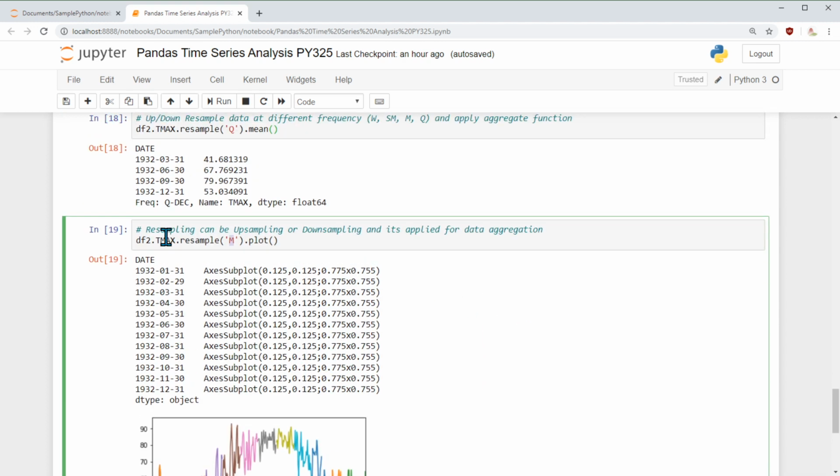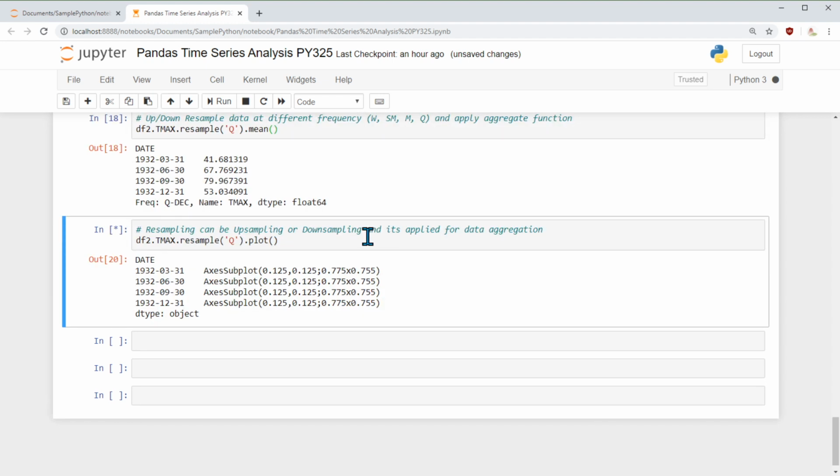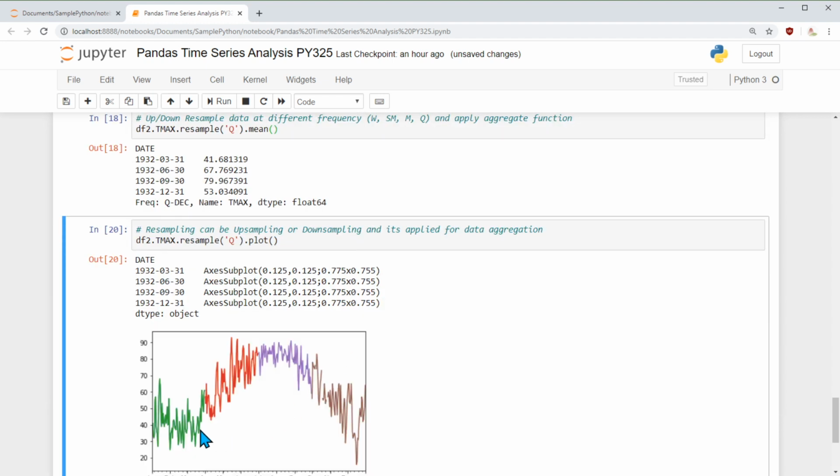So let's say instead of monthly, I can use a different resampling. I can say quarterly, and the same thing comes up with four colors, one for every quarter. There are a few other options we can look into in our documentation and change.